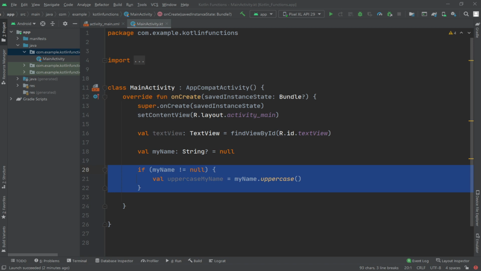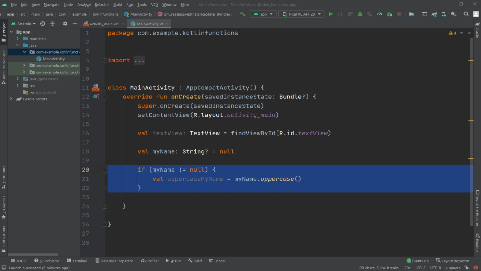A similar problem occurs when passing a nullable type as an argument to a function which is expecting a non-null parameter. As an example, consider the times function of the Int data type. When called on an integer object and passed another integer value as an argument, the function multiplies the two values and returns the result.